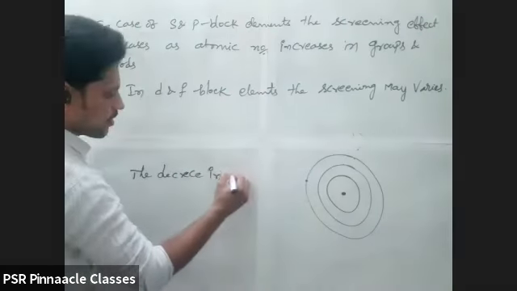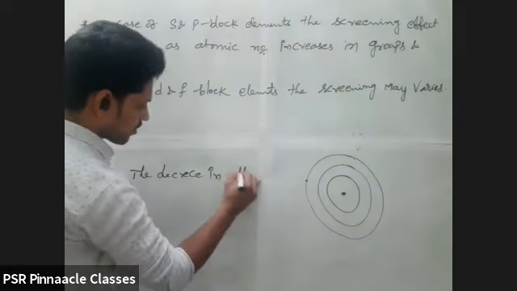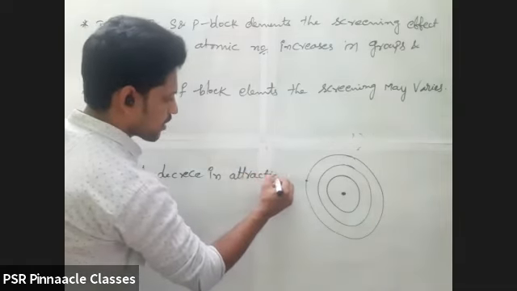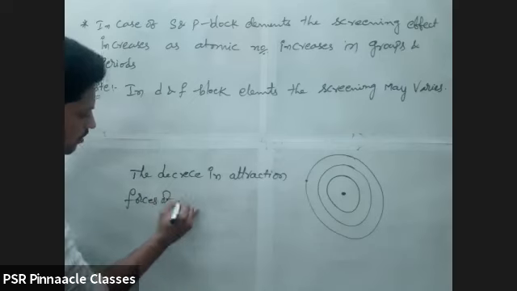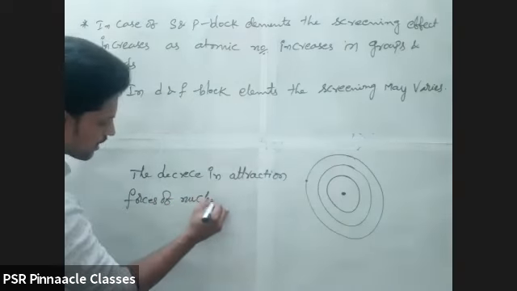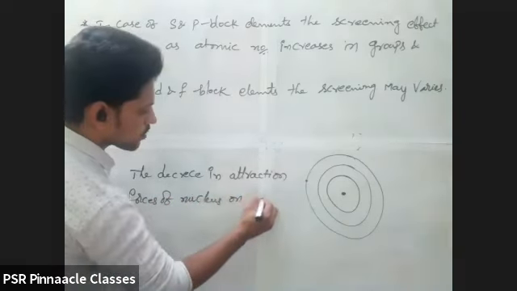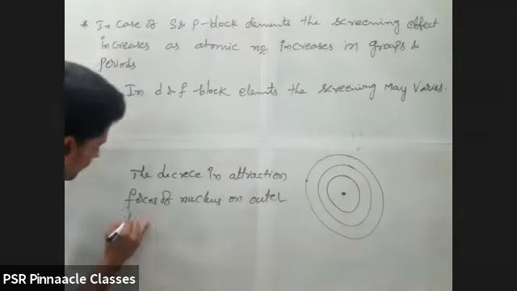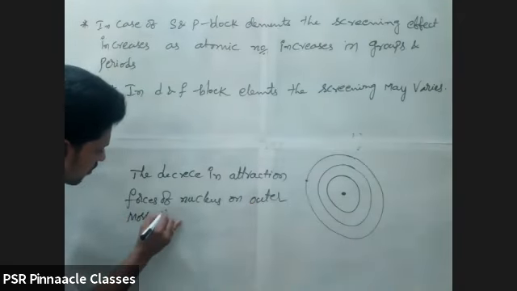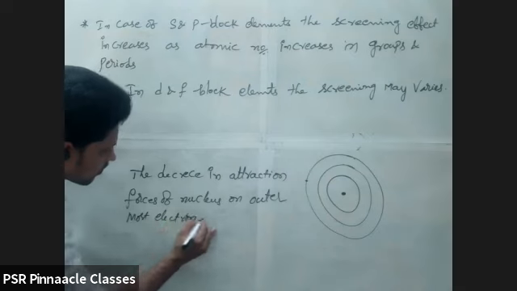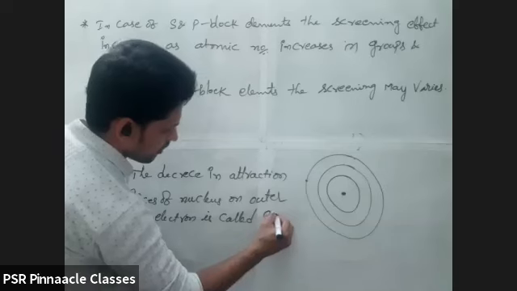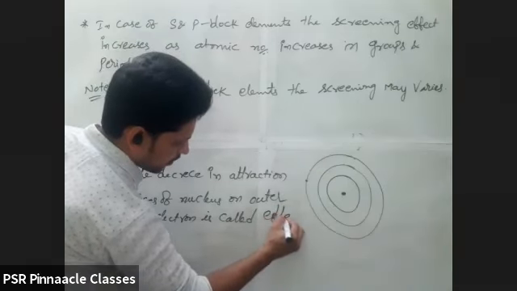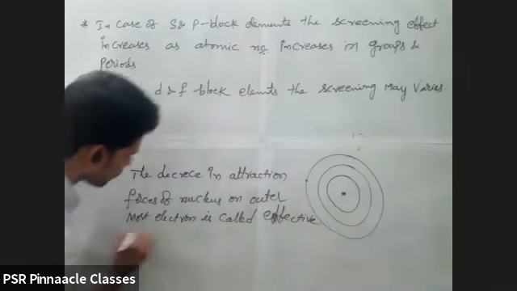The decrease in attraction forces of the nucleus on the outermost electron is called effective nuclear charge. Effective nuclear charge.